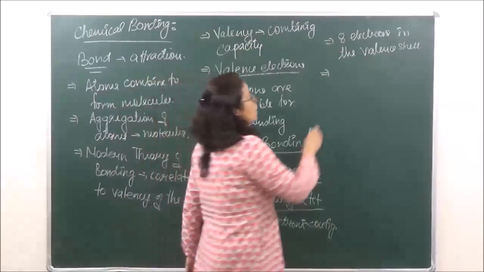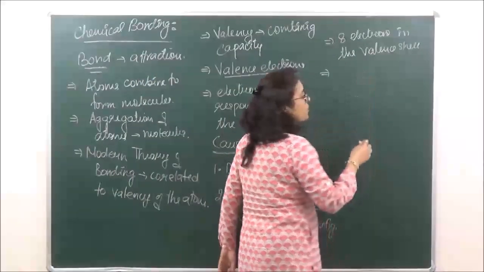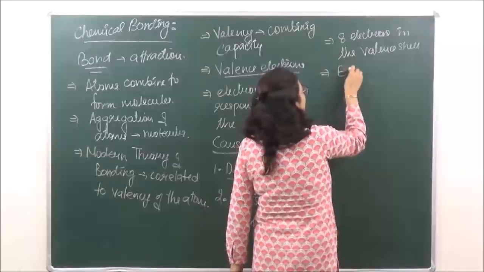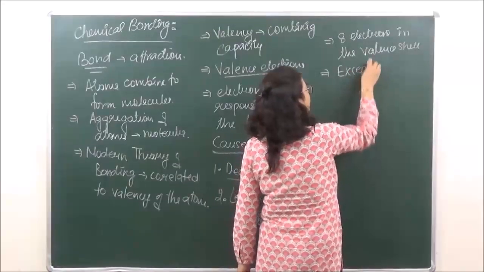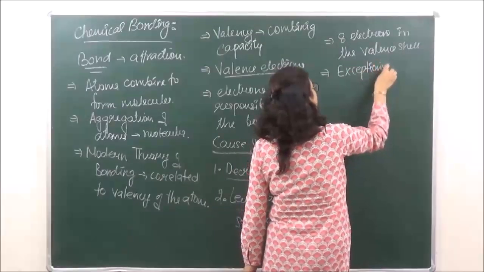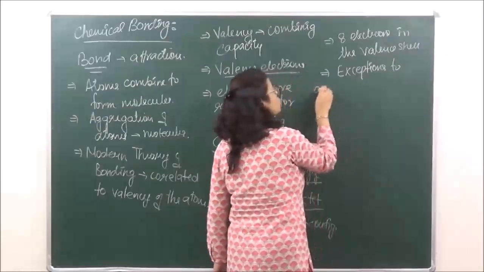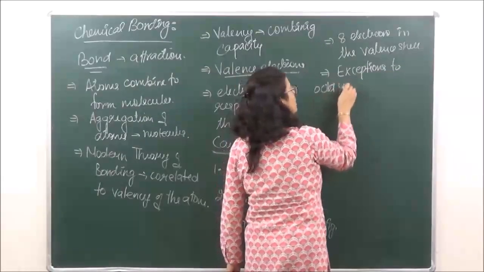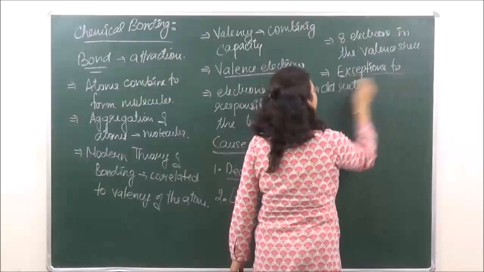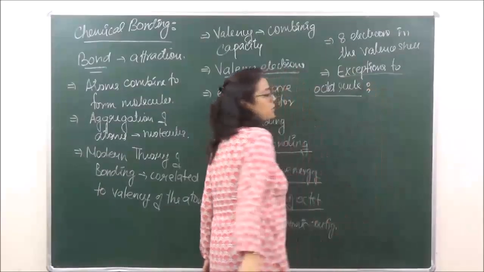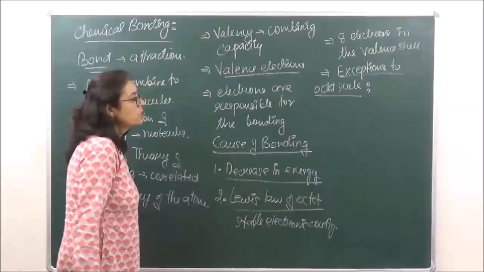What were these exceptions to the octet rule?